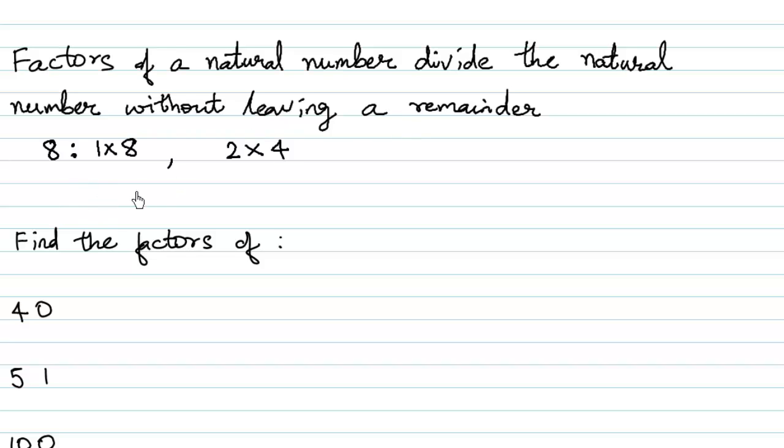Here, 1 and 8, since 1 8 is 8, are factors of 8. And 2 and 4, since 2 4 is also 8, are also factors of 8. So the factors of 8 are 1, 2, 4 and 8 itself.